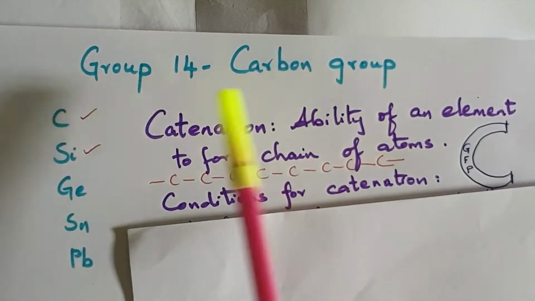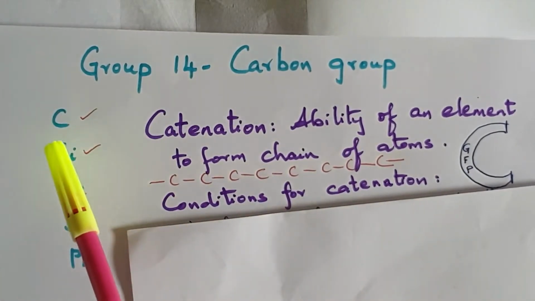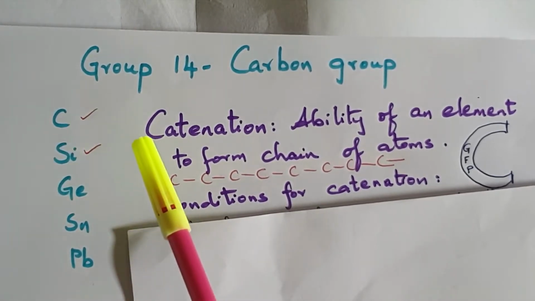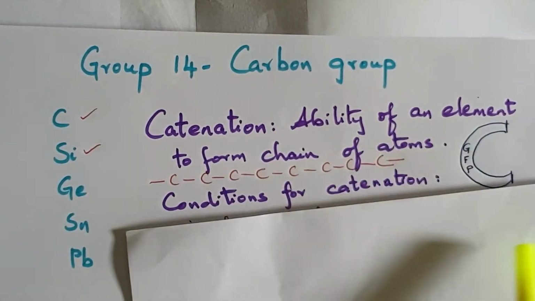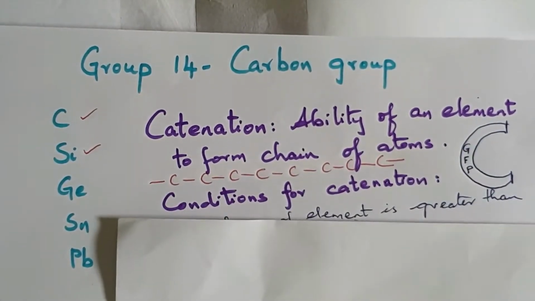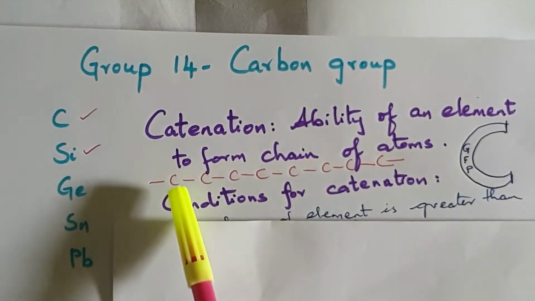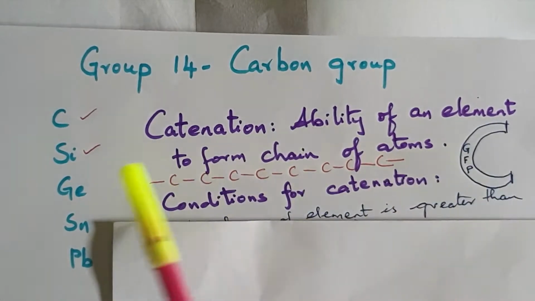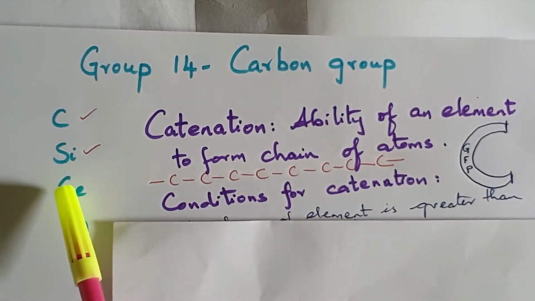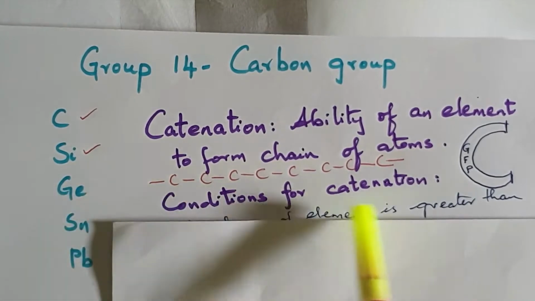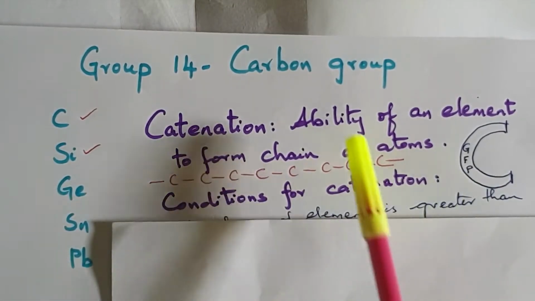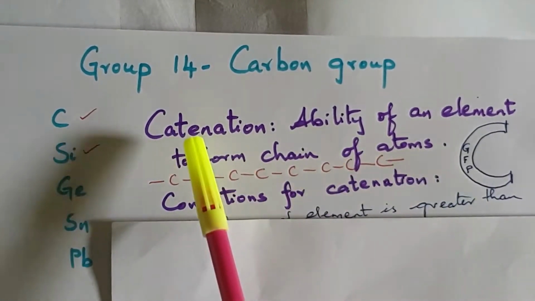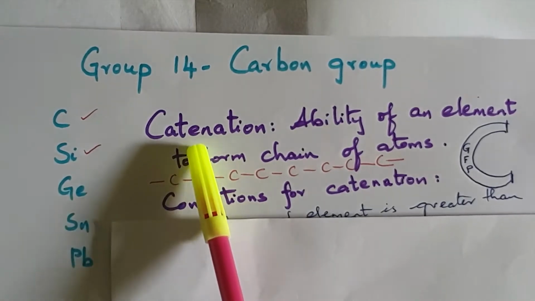The first element in the 14th group, which is carbon, is found in nature in the native form as graphite. Carbon, represented as C, has the ability to form a long chain of carbon atoms. Similarly, silicon also has the capacity of forming a long chain of silicon atoms. This ability of an element to form a long chain of atoms is called the property of catenation.